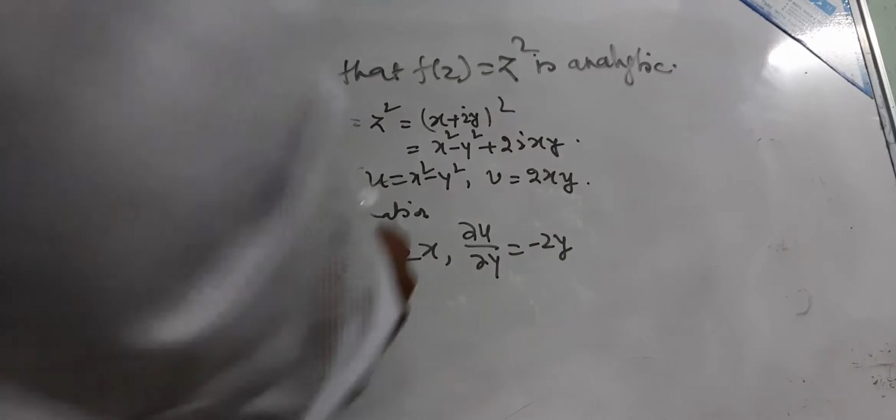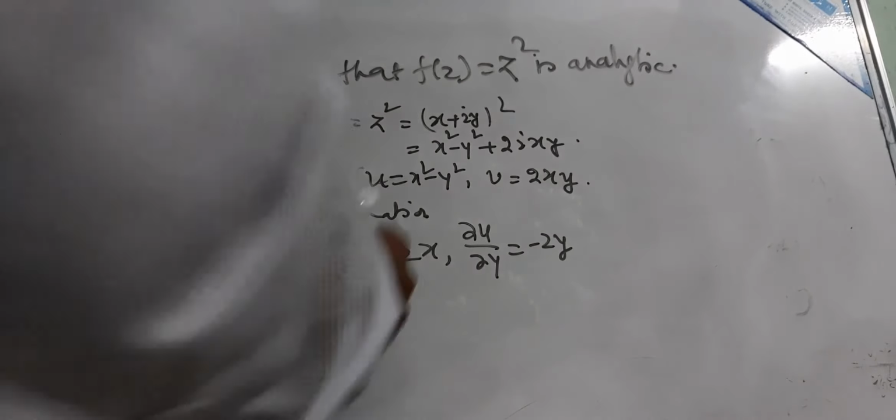Then we'll discuss what Laplace's equation is.